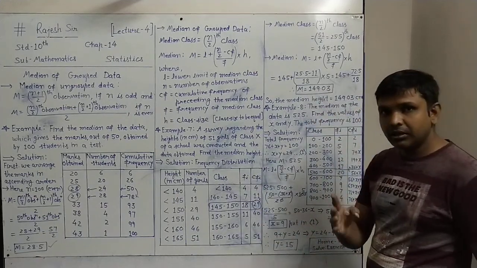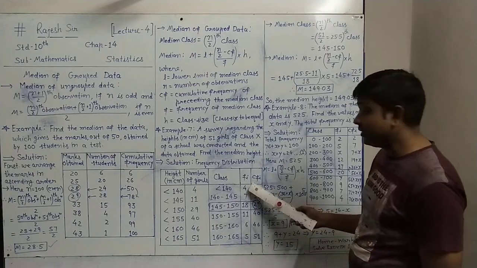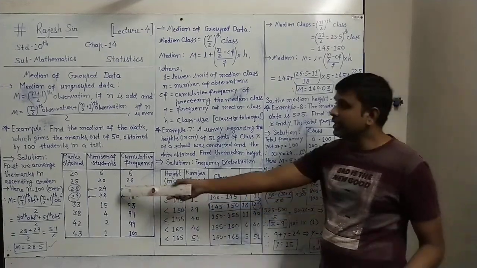The next, third column is the cumulative frequency, written as CF, which we have to make, simply as we have used here.